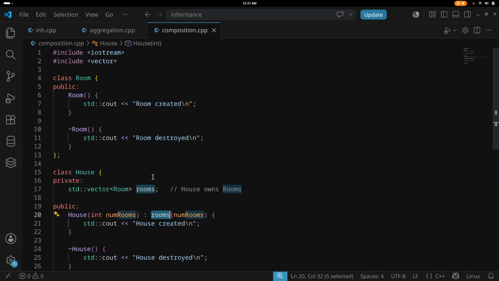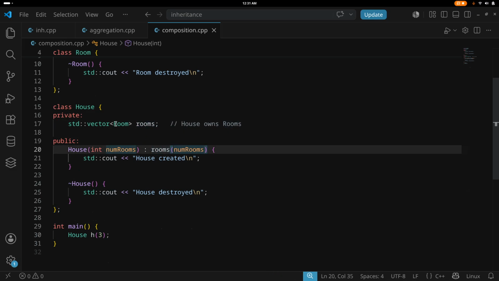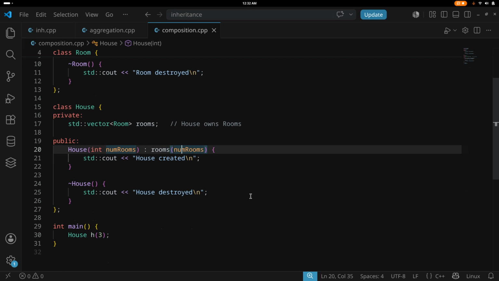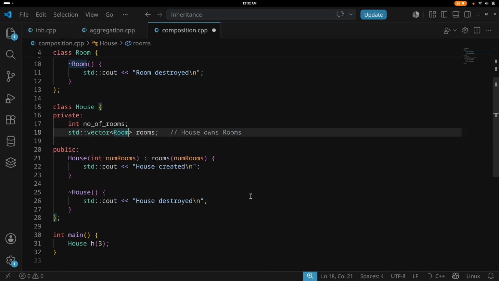There should be a private variable rooms. So this many elements of the vector will be created with this num rooms. How many rooms are there? It will go in the house. I don't think this code is correct. Let me remove this. Rather, we say int number of rooms and we create that with that.